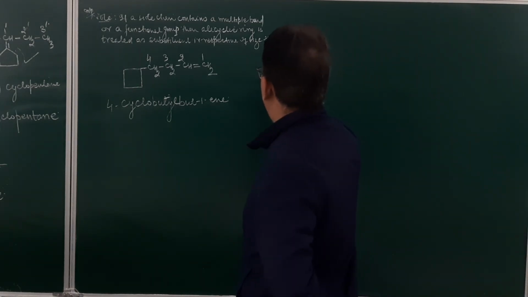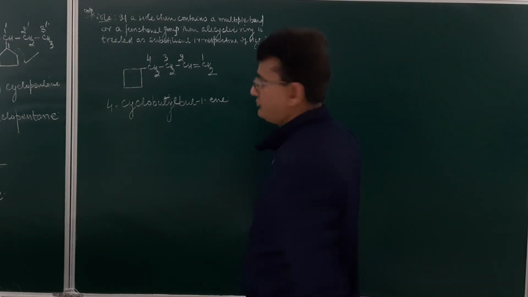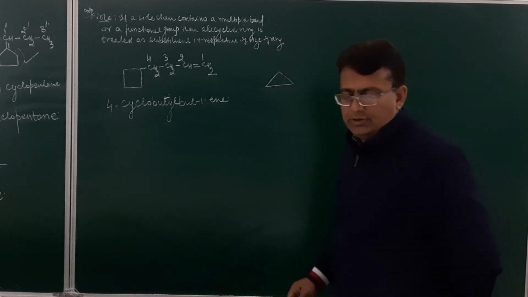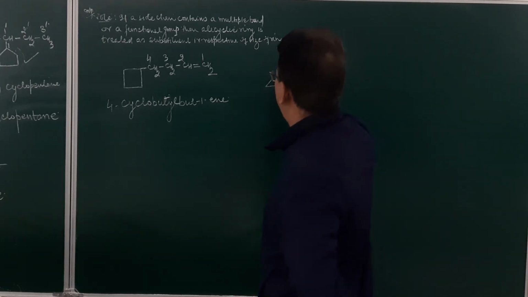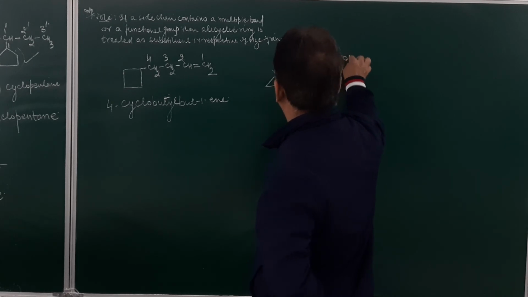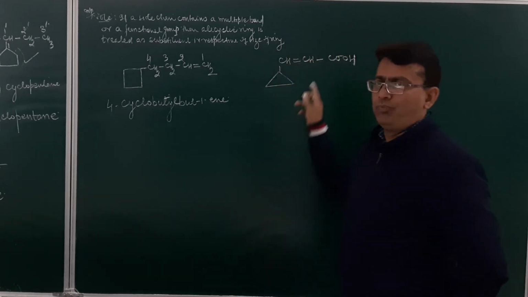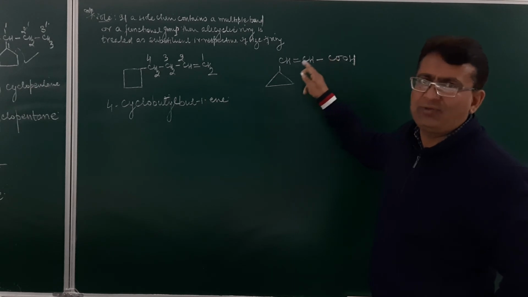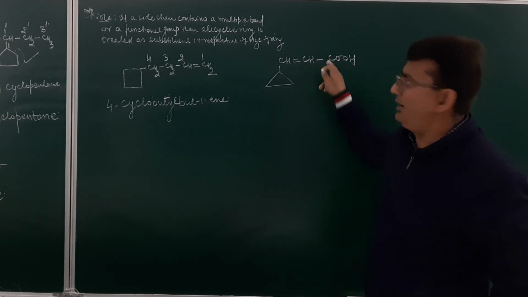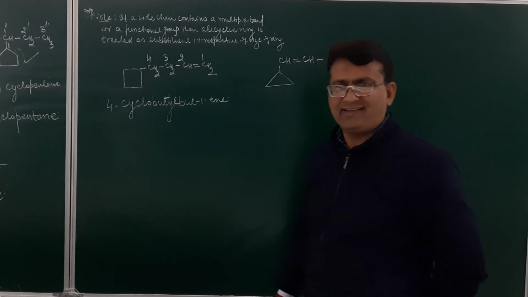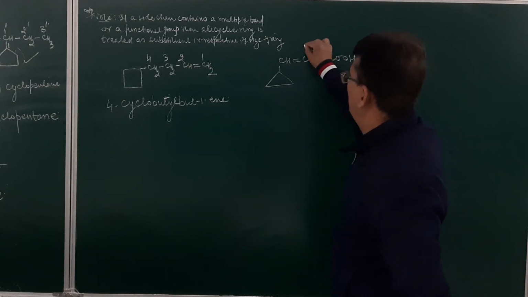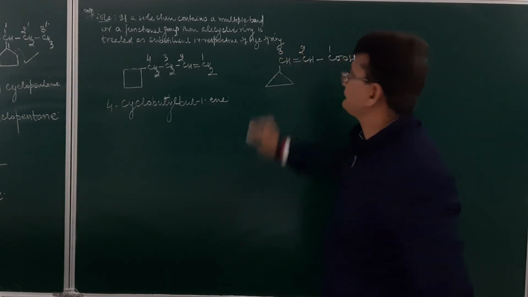Suppose we have to give a name to this compound. Here it is a CH2 or CH, double bond CH, and then COOH. Here in this group, a carboxylic group is present as well as a double bond. Between double bond and COOH, which is more senior? COOH. So this will be 1, 2, 3.